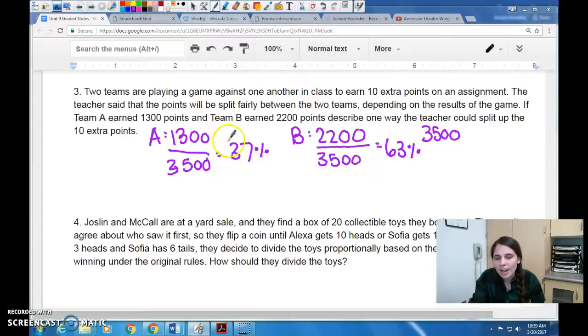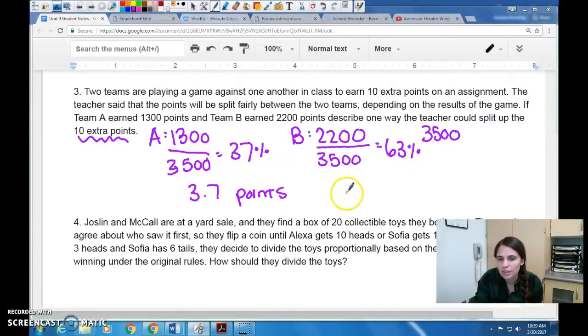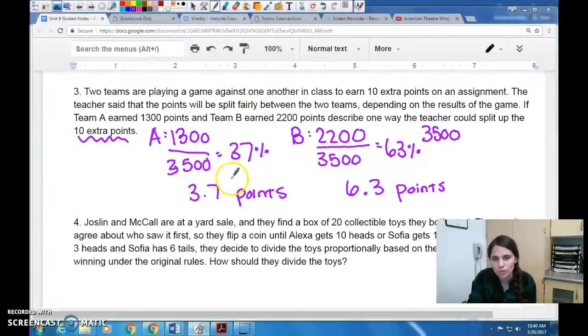So if Team A got 37% of the points, that means they should get 37% of the extra points, which would be 3.7 points for Team A. And then the same thing with Team B, they should get 6.3 of the points because they've earned 63%, so they should get 6.3 points. They earned 37%, so they should get 3.7 points. So that's one way the teacher could fairly split it up, is by finding what percentage they got in the game and then giving them that many of the extra points.